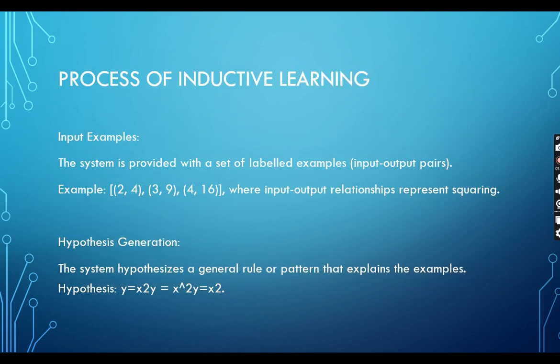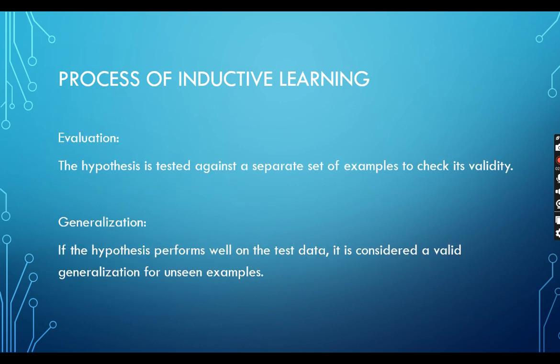What is the process of inductive learning? First, input examples: the system is provided a set of labeled examples, that is, input-output pairs. For example, 2 gives 4, 3 gives 9, 4 gives 16, where the input and output relationship represents squaring. Then hypothesis generation, in which the system hypothesizes a general rule or pattern that explains the examples.